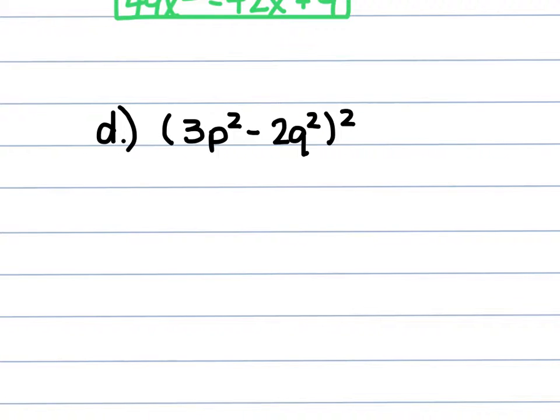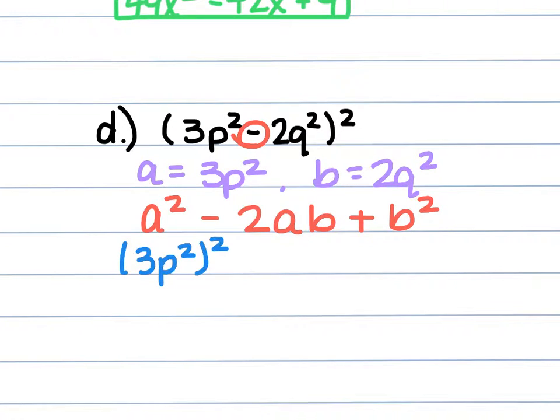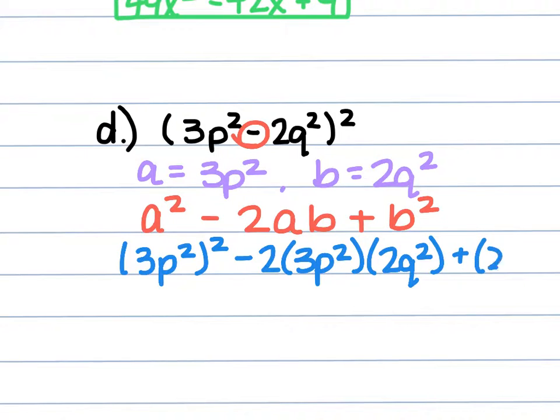For D, we have 3p squared minus 2q squared raised to the second power. So our a is the 3p squared. Our b is the 2q squared. Because there's the negative there, we're going to use a squared minus 2 times a times b plus b squared. So substitute in. We have 3p squared raised to the second power minus 2 times 3p squared times 2q squared plus 2q squared raised to the second power.